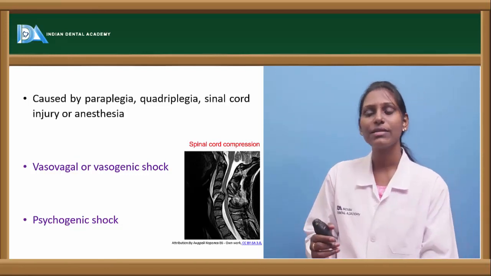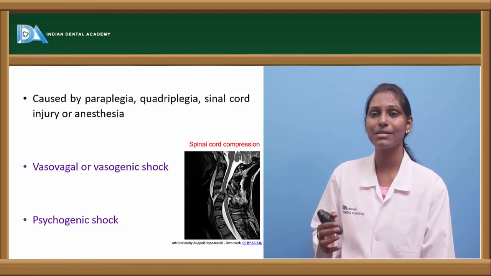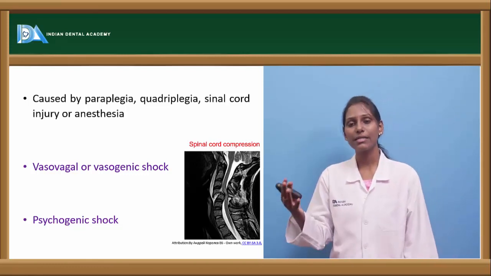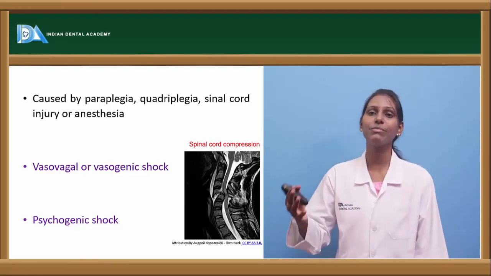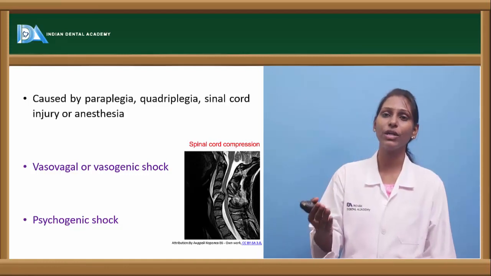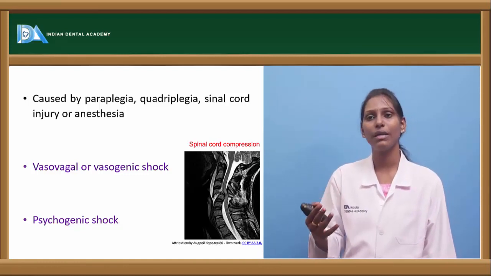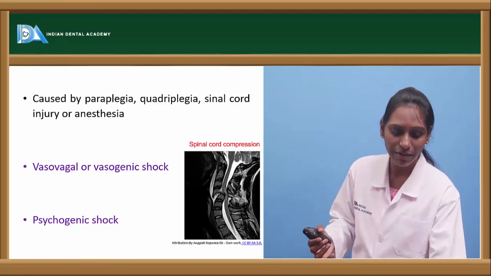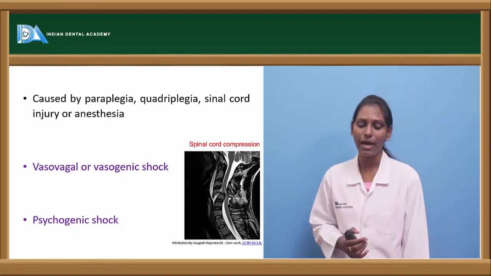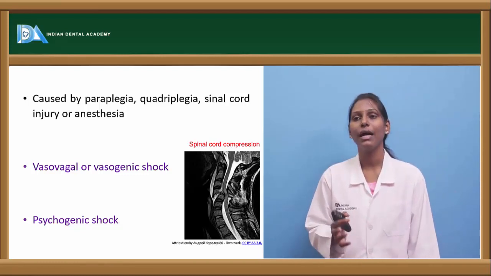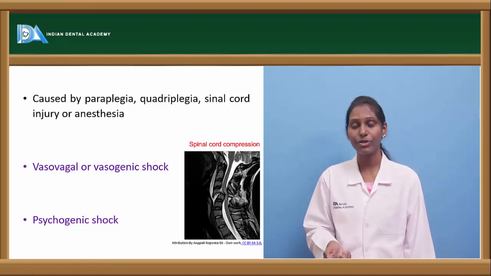When we are talking about vasovagal shock or vasogenic shock, what happens is from the periphery, that is especially the limbs or musculature from the limbs, the blood has to be supplied back; the venous return is not properly happening in case of vasovagal shock. Because of this decreased venous return to the heart, there will be low cardiac output and thus resulting in shock, which is also called neurogenic shock here.